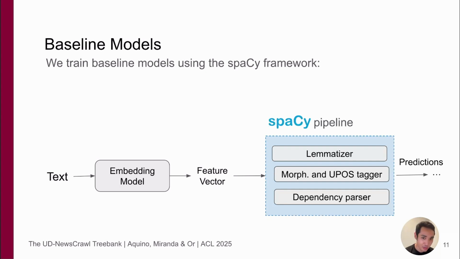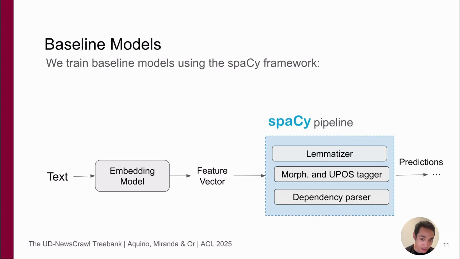So for lemmatization, we use an edit tree recursive algorithm and then train a CNN with a softmax layer to predict the best edit tree for a given token. For the analyzer and the parts of speech tagger, we treat it as a simple multi-label classification problem. And again, it's a simple softmax layer to predict the scores given a certain token. And then finally, for the dependency parser, we use a variant of the non-monotonic arc-eager transition system that was introduced in the spaCy library itself.